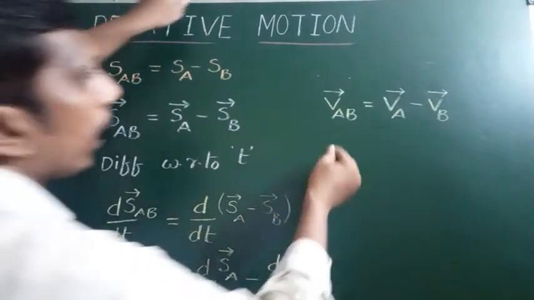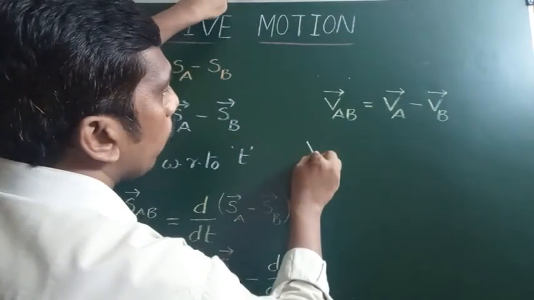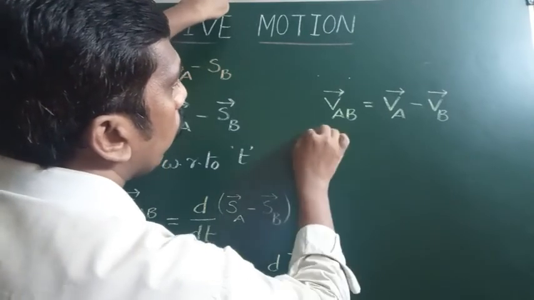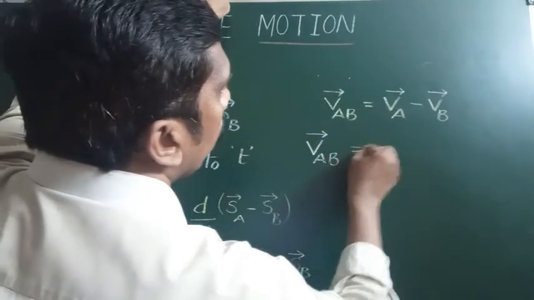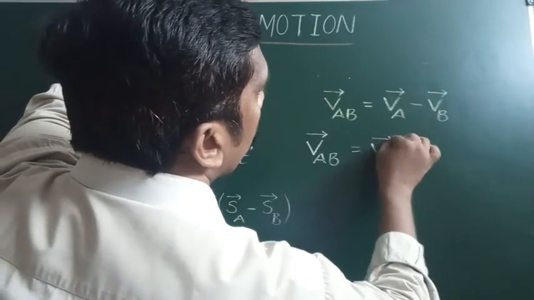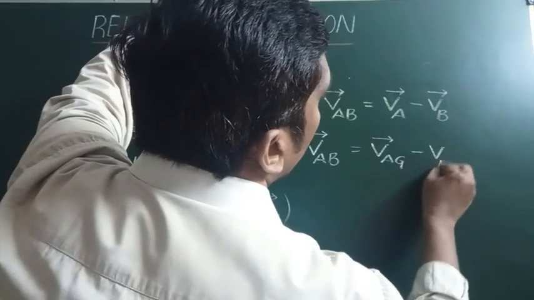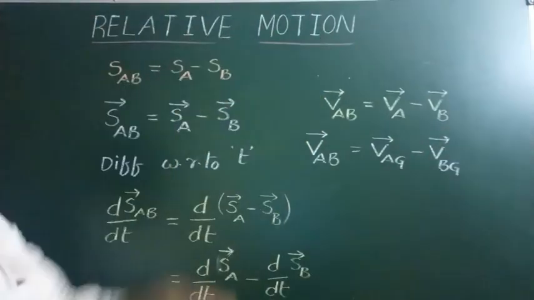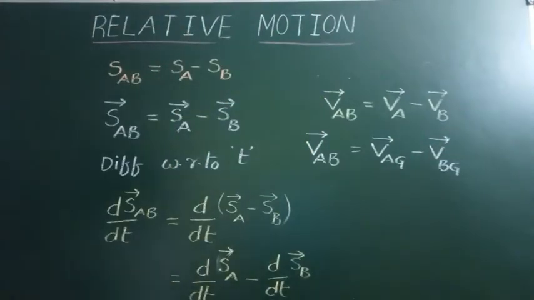Otherwise, we can write the velocity of A with respect to B is equal to the velocity of A with respect to the ground minus the velocity of B with respect to the ground. But the velocity of the ground is generally 0, that's why we are writing V_A minus V_B.